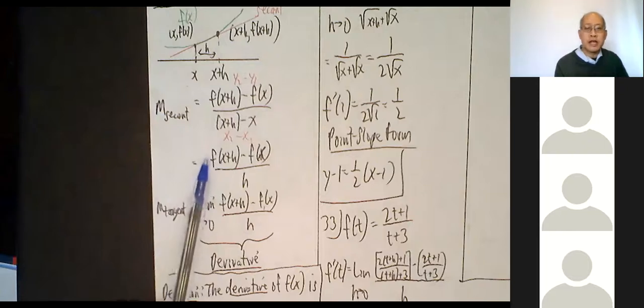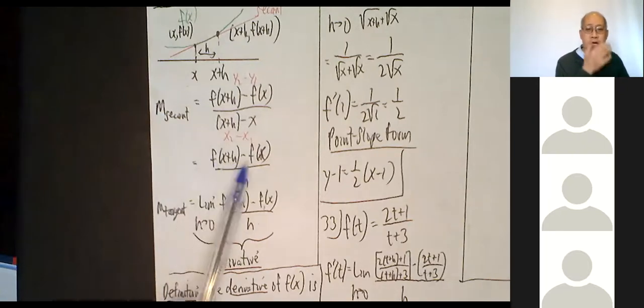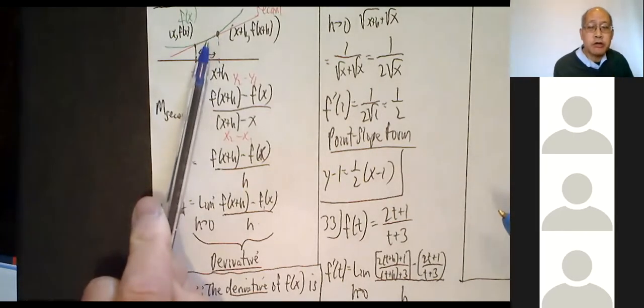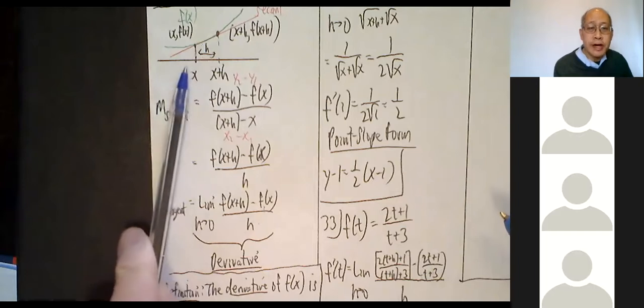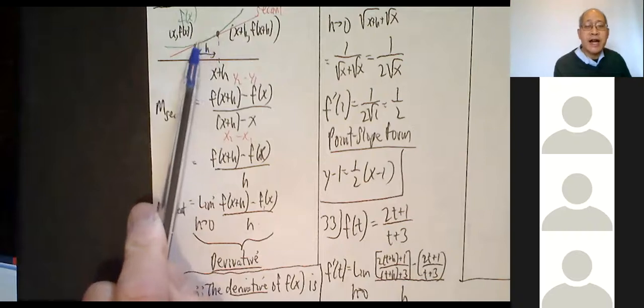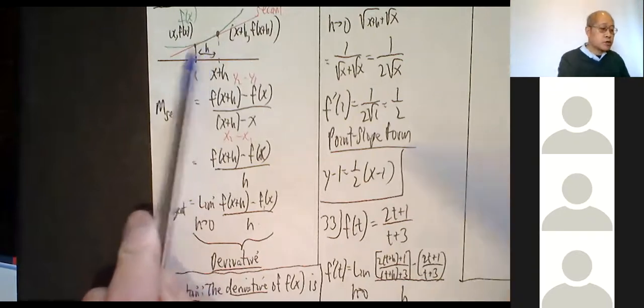So the slope of the secant line is f of x plus h minus f of x all over h. Okay. Now, we move this point closer and closer to x, just like that 2.1 picture I showed you. We know now how to say that formally. That is the limit as h approaches 0.